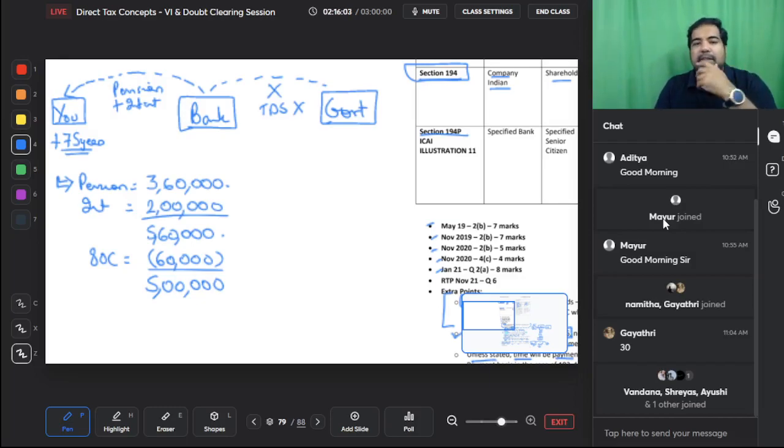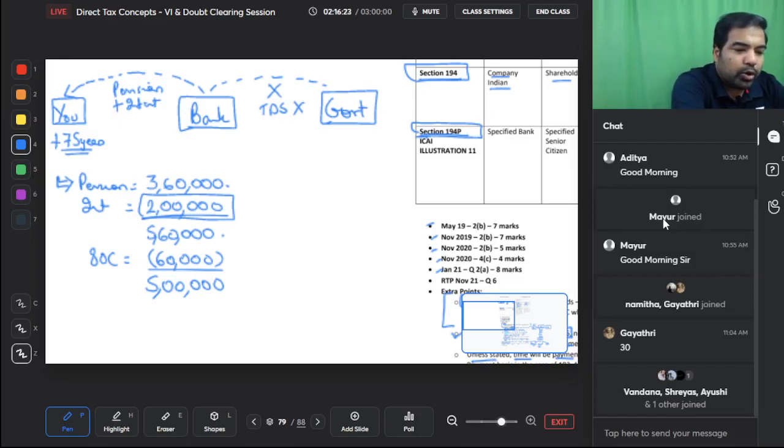So what they are saying is that instead of blindly deducting, otherwise guys, if 194P was not there, let's see what would have happened. On this 2 lakh rupees, they would have deducted 10%, that is 20,000 rupees, and for that refund, the older citizen would have to file his return. I'm explaining this with logic so that you understand the logic as well. The idea is not to go to a level where they have to file the return and get a refund, and hence 194P is great, but this can only be done if you maintain your account and your interest only with one bank. Your pension is also coming to the same bank and the interest is also coming from that same bank.